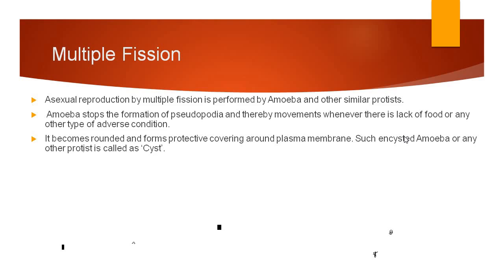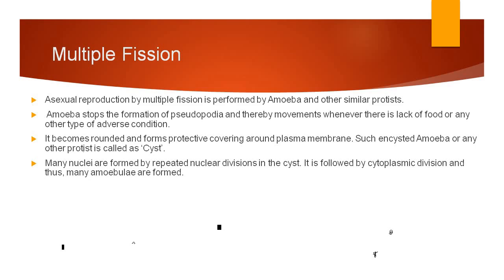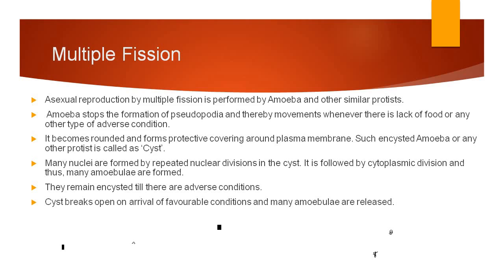It converts its outer covering, the plasma membrane, into a cyst-like structure, and inside that cyst many nuclei are formed by repeated nuclear division and cytoplasmic division. Thus many amoebules are formed. They remain encysted as long as there are adverse conditions. The cyst breaks open on arrival of favorable conditions and many amoebules are released.